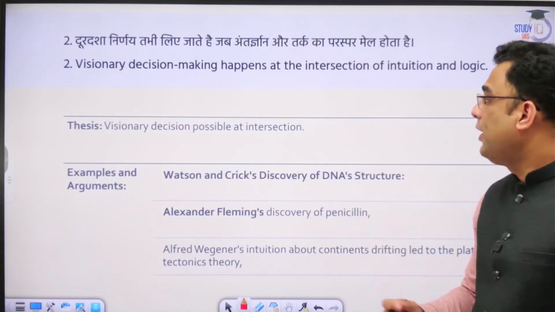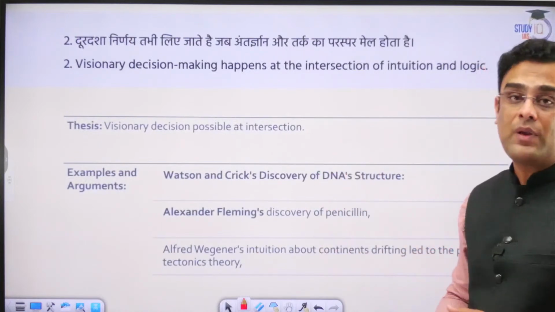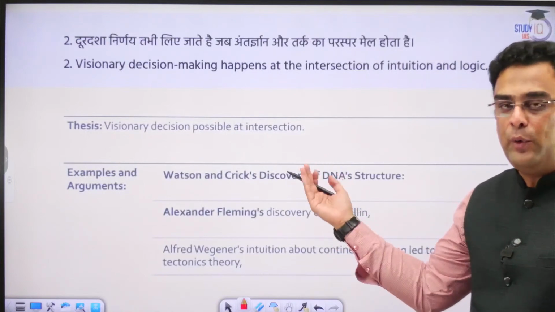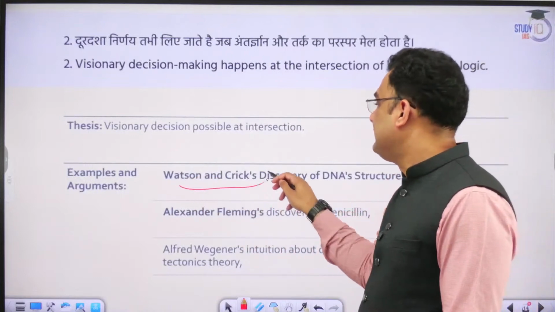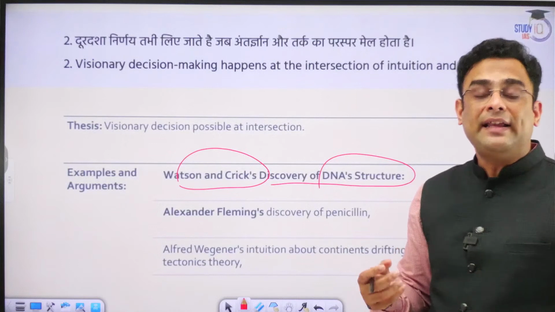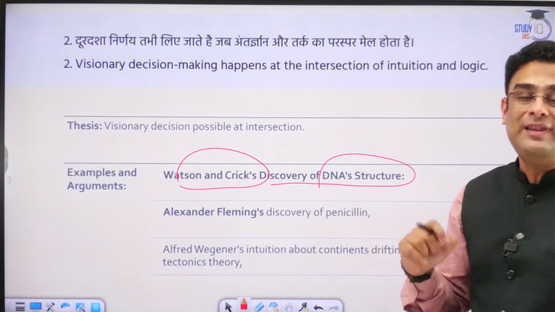Okay, let us see what can be some of the examples which demonstrate this intersection of both, that is logic and intuition. Watson and Crick's discovery of DNA structure. You've read that story. That discovery was purely based on both the ideas.